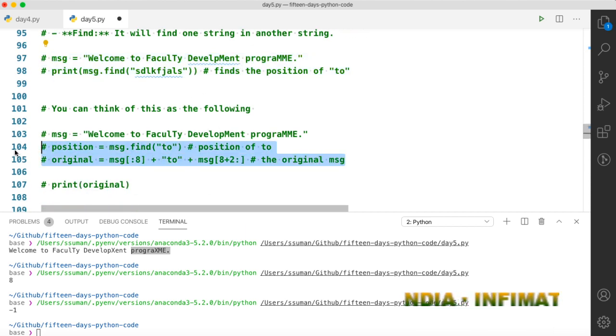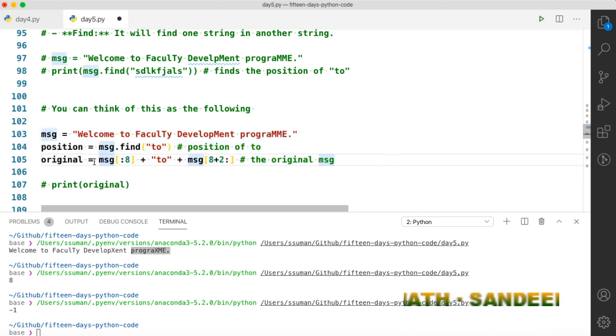Also, you can think of the find function as the following command illustrates. We have seen that we got the offset 8. So what we will do, we will take a substring up to 8, we will add "to", and then, because the length of this is 2, we will add a substring from 8 plus 2, that is offset plus length of "to", up to the end. Then in that case we will get the original message.